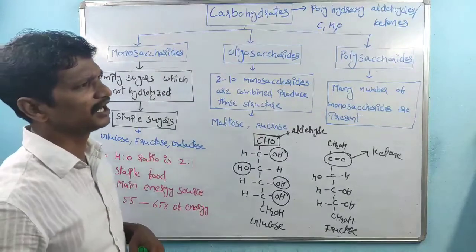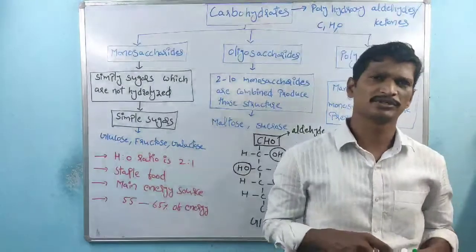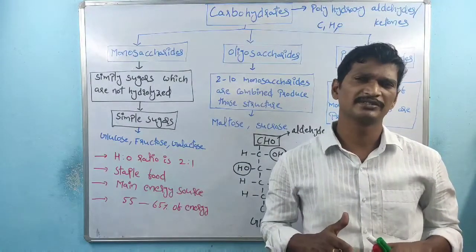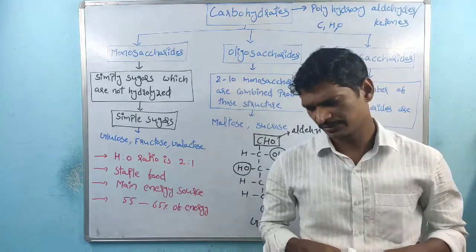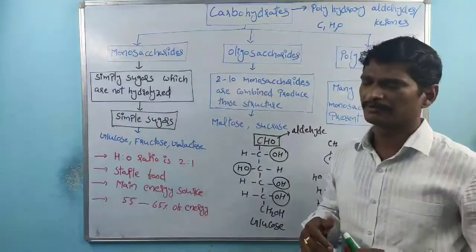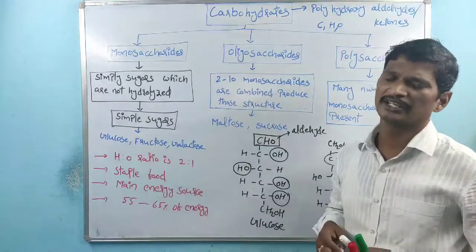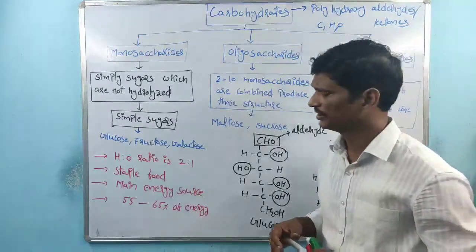Based on the hydrolysis process, carbohydrates are classified into three types. The very first type is monosaccharides.